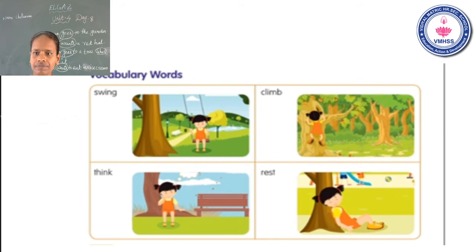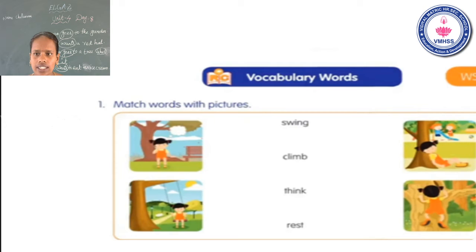See the next slide. Match words with correct pictures. Okay, for the vocabulary words, pictures are also given. You can match the words with the correct picture. See the first picture. What is this? Think. Sujata, think. Second picture. What do you see? Swing. Okay. Third one, rest. Fourth one, climb.